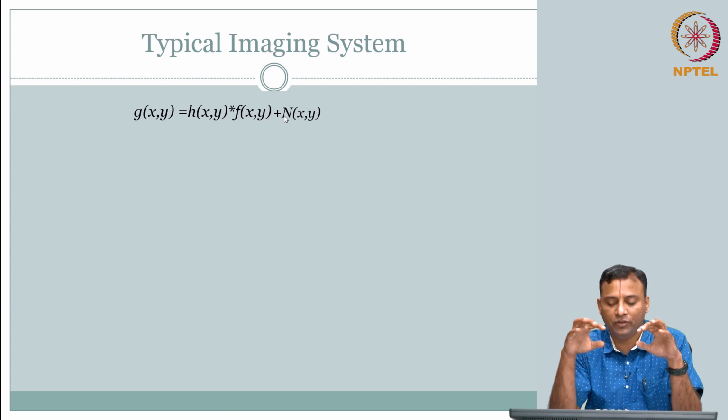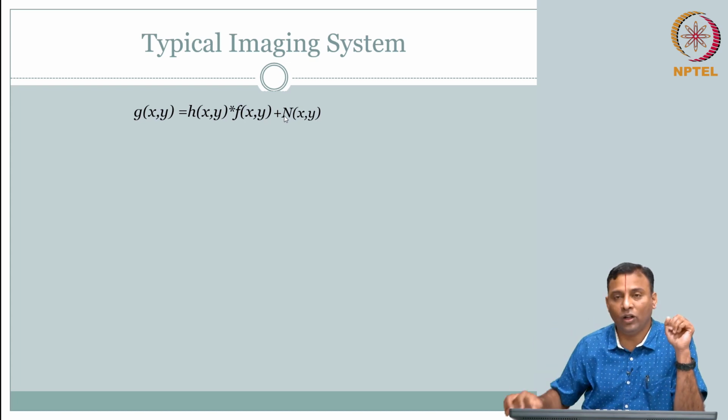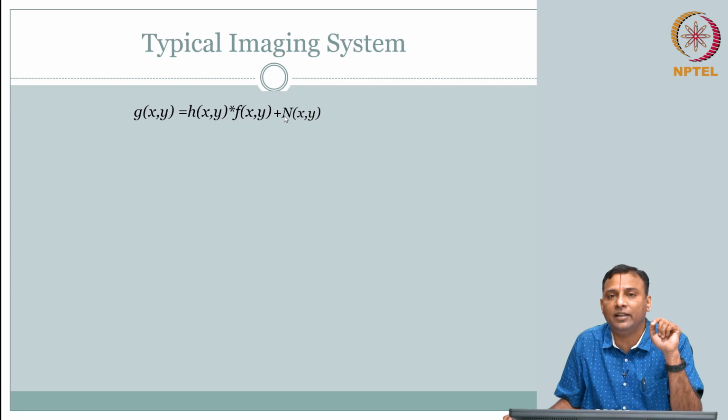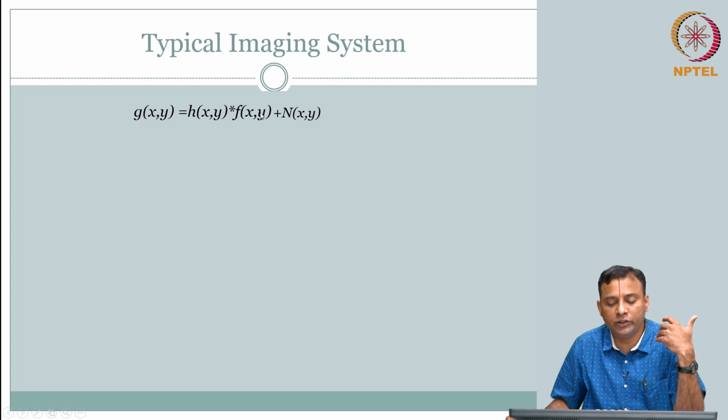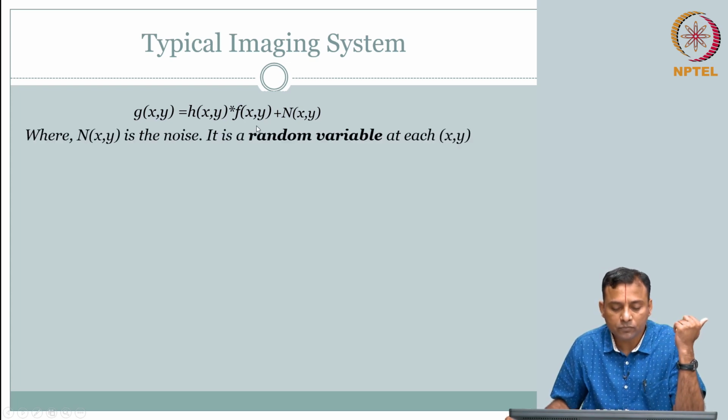So the beauty of random is, although you cannot say with 100% certainty what the value is going to be, there are well defined theories about randomness, quantifying this randomness, and measuring some quantities to describe it. All of this is based on probabilities, and therefore you can still make use of the knowledge to see how you can reduce the noise. Okay. So, n of x comma y is the noise, it is a random variable.